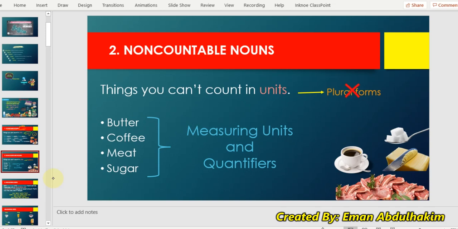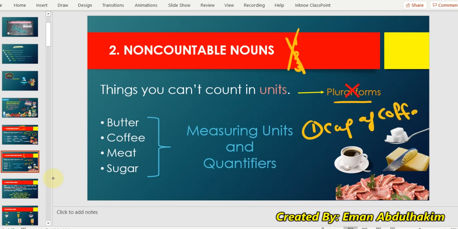Let's go to uncountable nouns. They don't have a plural form at all. I cannot measure them with numbers 1, 2, 3. I only use some quantifier. For example, I cannot say one coffee, two coffees. I can say one cup of coffee or two cups of coffee because cup is countable. So if I want to measure them, I have to use units and quantifiers before them.